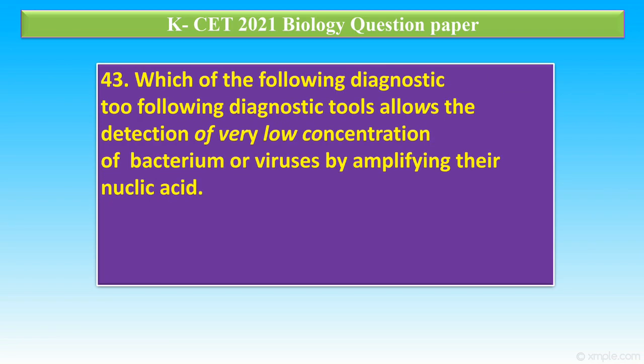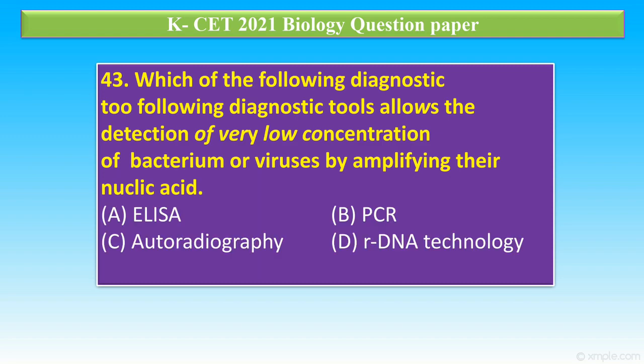Question number 43. Which of the following diagnostic tools can detect very low concentration of bacterium or virus by amplifying their nucleic acid? The first option is ELISA. Option B, PCR. Option C, autoradiography. Option D, recombinant DNA technology. So the correct answer is option B, PCR. PCR is a technique that helps to amplify DNA fragments into billions of copies.